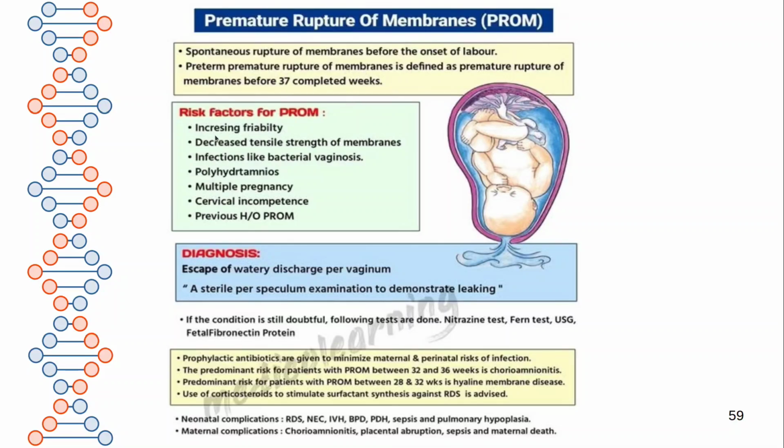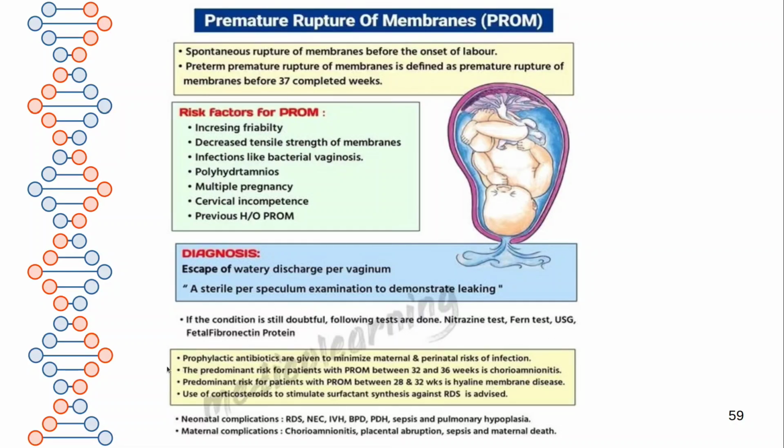Risk factors are increasing friability, decreased tensile strength of the membranes, and infections like bacterial vaginosis, polyhydramnios, that is excessive amniotic fluid, multiple pregnancy, more than one fetus, cervical incompetence, and previous history of premature rupture of membranes. Diagnosis: escape of watery discharge per vaginum, a gush of fluid leakage from the vagina, that is amniotic fluid.